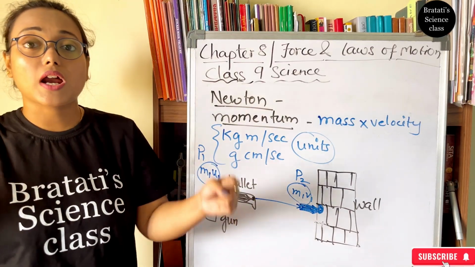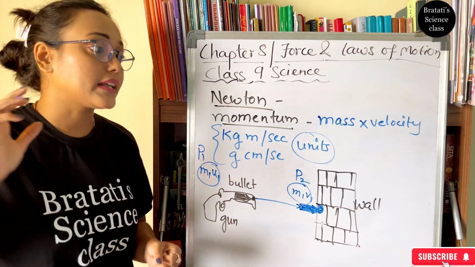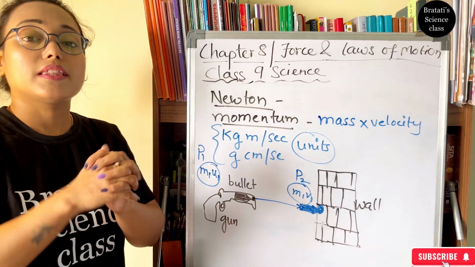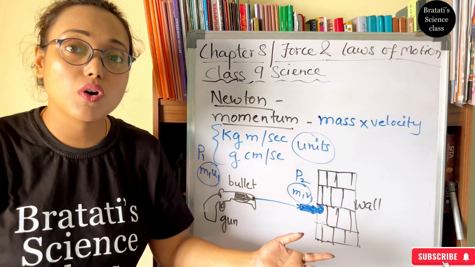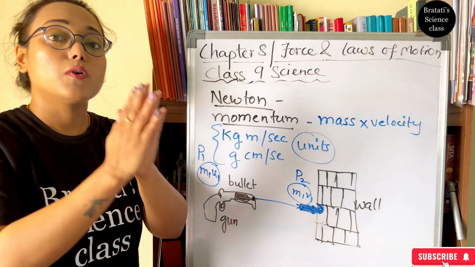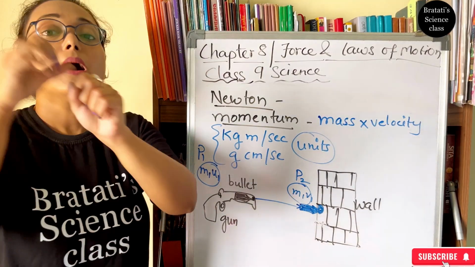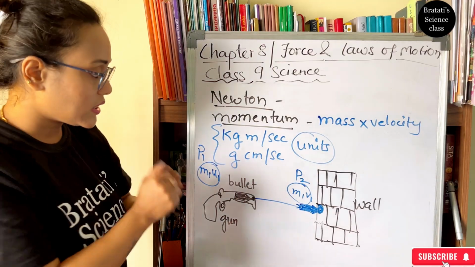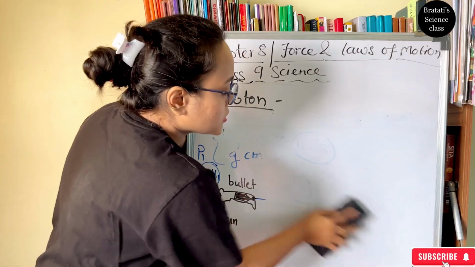Now I am coming with a truck at 40 meters per second. The velocity is the same and when I dash into the wall, it will collapse. Because here you see the velocity was the same but the mass of the truck was more than that of the cycle. So as you know now, momentum does not only depend on velocity or on mass, but together mass and velocity cause the momentum of any object. Clear? So with this we come to the second law of motion which deals with momentum.